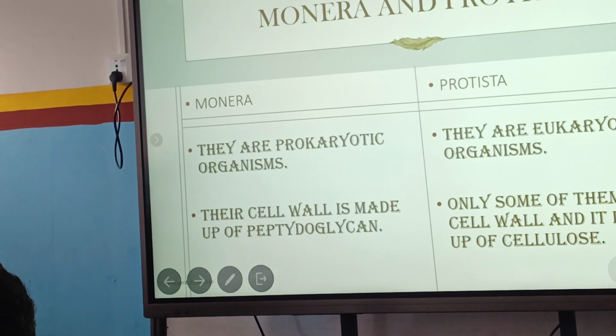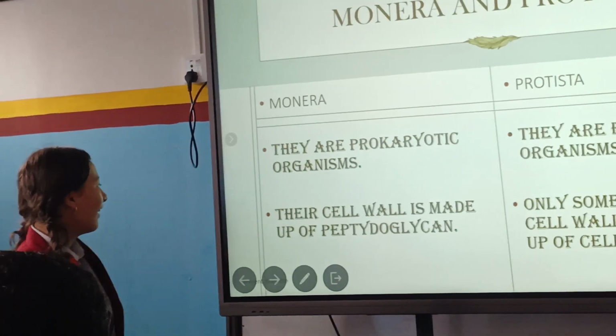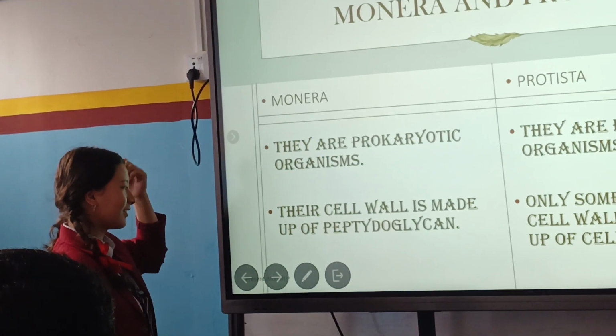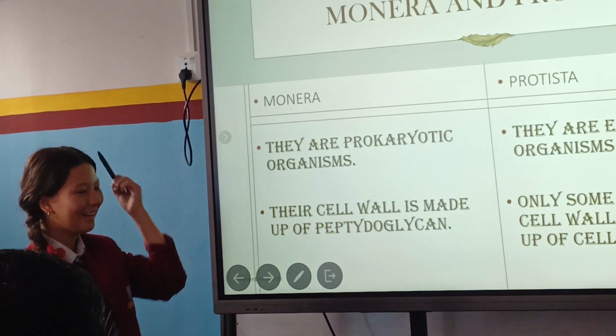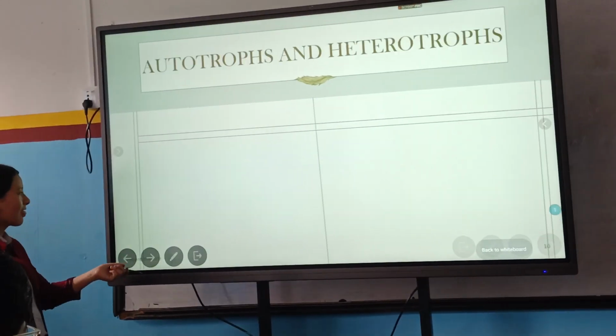Monera are prokaryotic organisms. Their cell wall is made up of peptidoglycan, made up of cellulose.